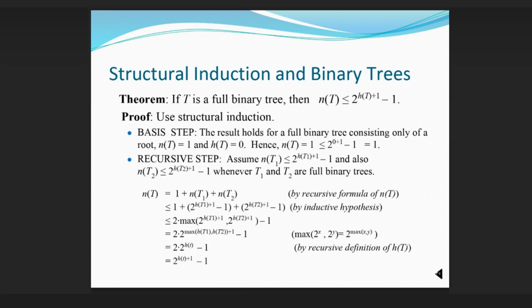n(T) equals 1 plus n(T1) plus n(T2) by the recursive formula of n(T), which is at most 1 plus 2^(h(T1)+1) minus 1 plus 2^(h(T2)+1) minus 1 by the inductive hypotheses. This is at most 2 times max(2^(h(T1)+1), 2^(h(T2)+1)) minus 1, which equals 2 times 2^(max(h(T1), h(T2))+1) minus 1, since max(2^x, 2^y) equals 2^max(x, y). That equals 2 times 2^h(T) minus 1, which equals 2^(h(T)+1) minus 1.